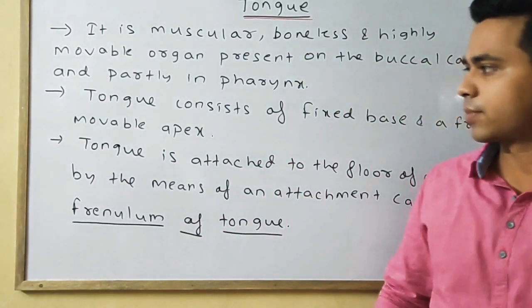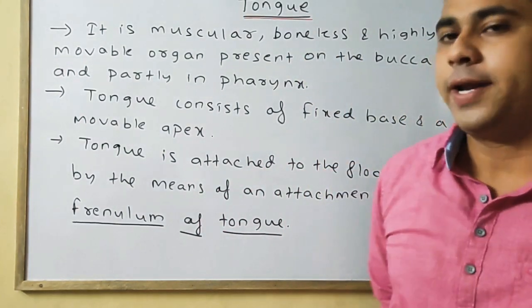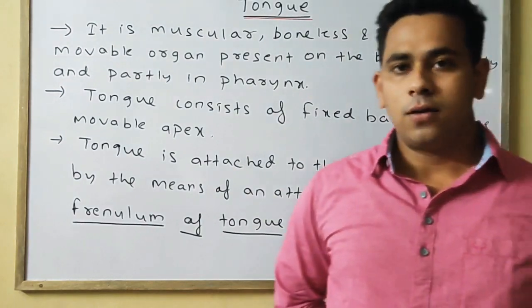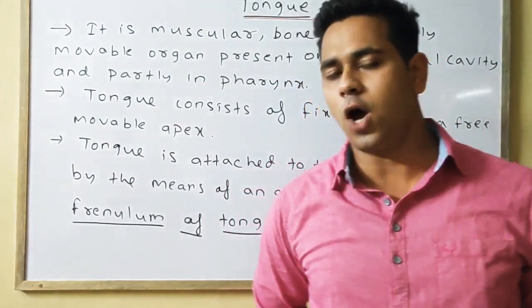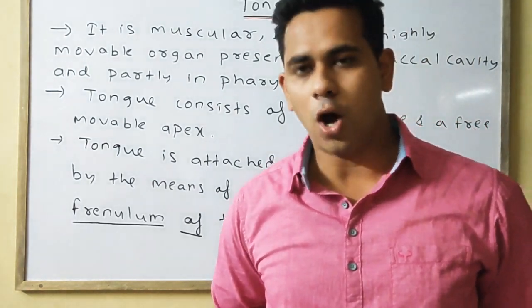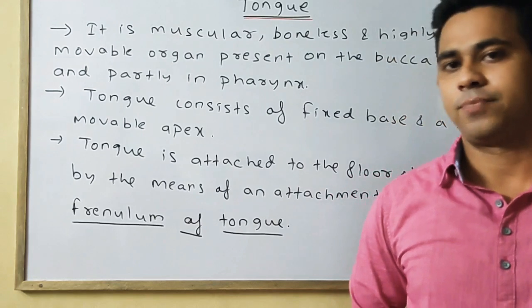Next point. Fourth point is the upper surface of the tongue consists of numerous projections called papilla.